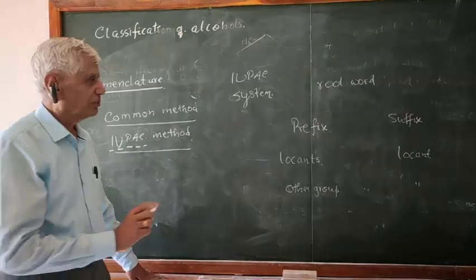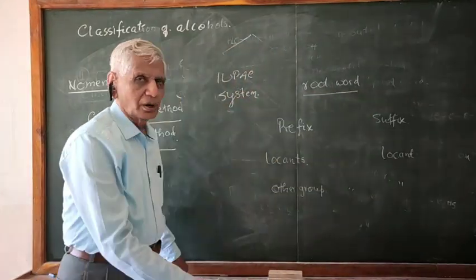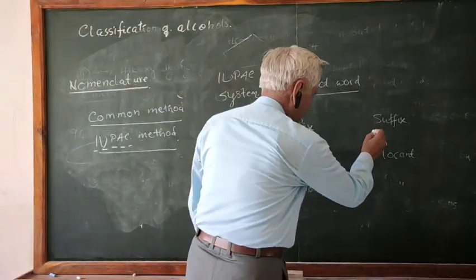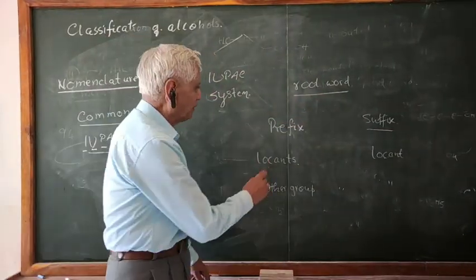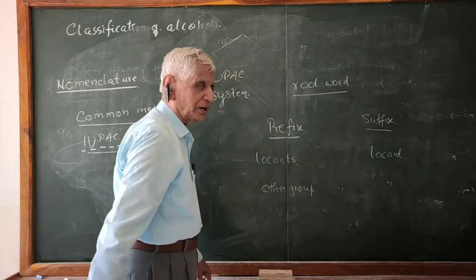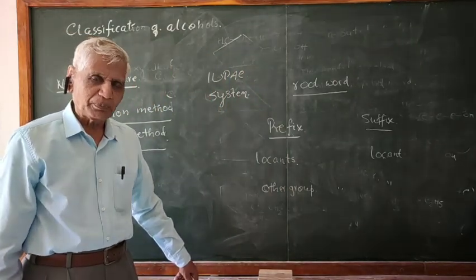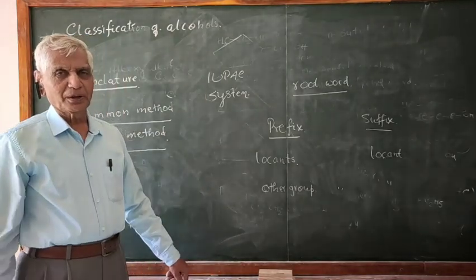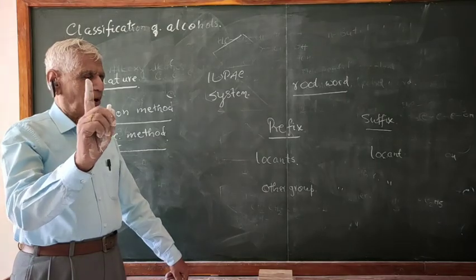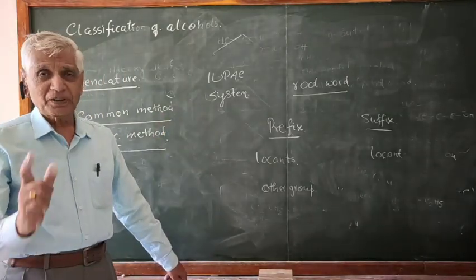First of all, you have to select the root word, and you have to select the suffix. And if any prefix is there, you have to select the prefix also. All the time a prefix cannot be there. If the prefix is there, you have to see the prefix also. Let us start with a simple example. Only two important wordings used in the IUPAC system are root word and suffix.